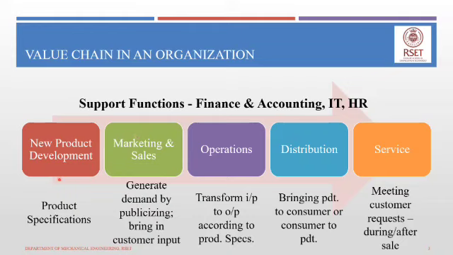All the strategies developed by all the functions should support one another in achieving the organization's competitive objective. Their primary focus should not be achieving their individual functional level objectives, but rather they should give importance to the competitive objective of the entire organization, and they should not impede the working of other functions.